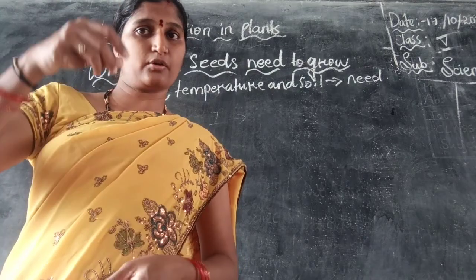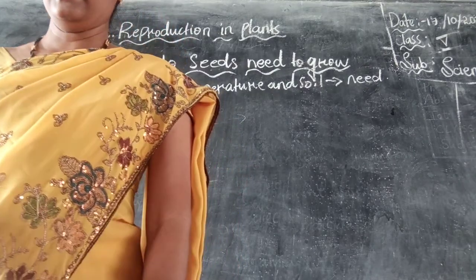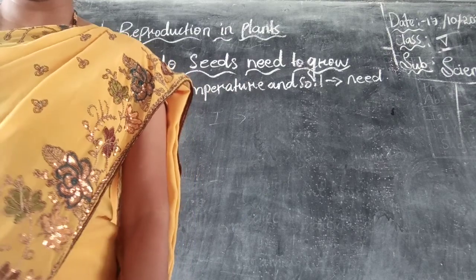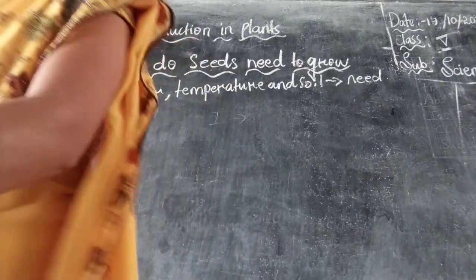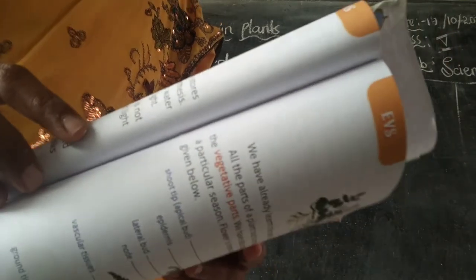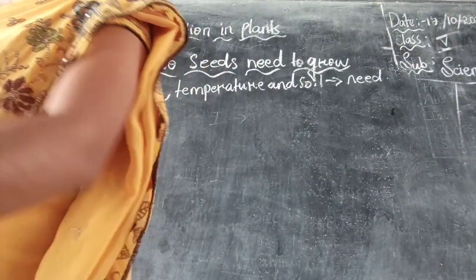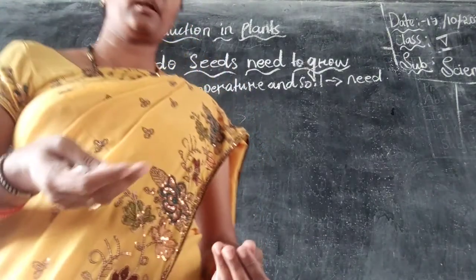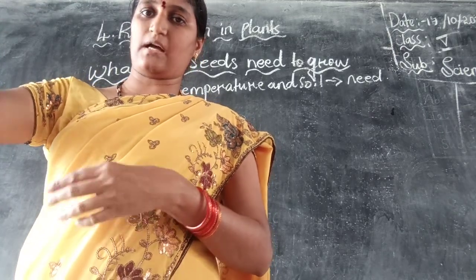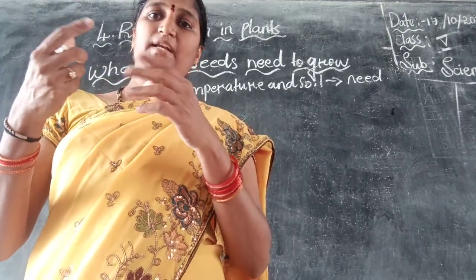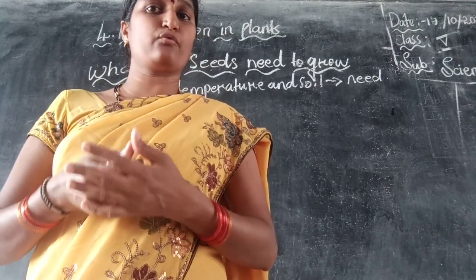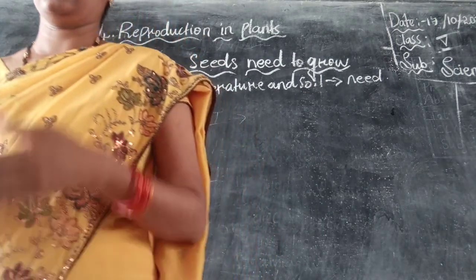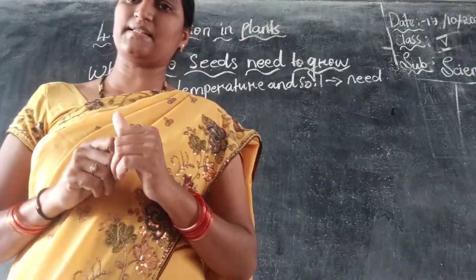Those are also absorbed along with the water, and its stem with the new leaves pushes up towards the light. Here you can see the green colored leaves. It pushes up towards the light, means it grows upward towards the light. So when the leaves are green in color, they start preparing their own food by the process of photosynthesis. Now that process we call germination.